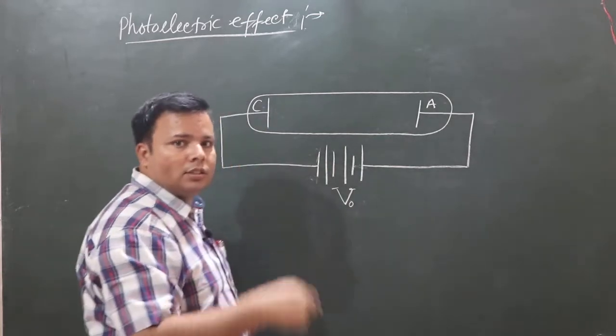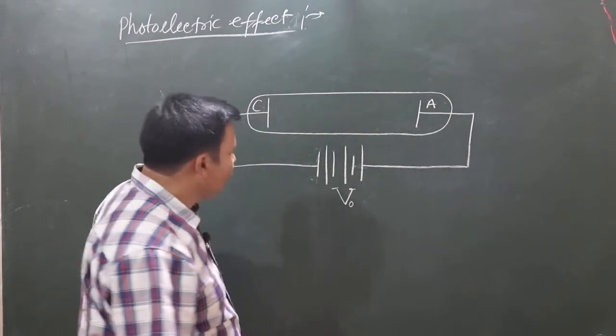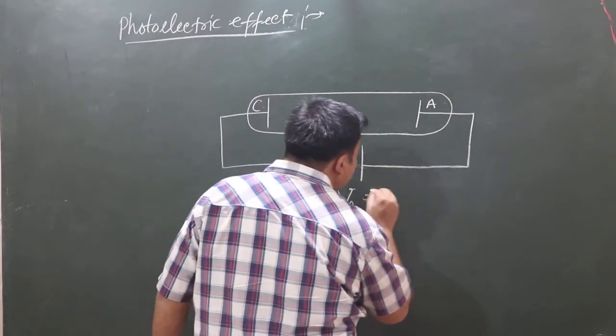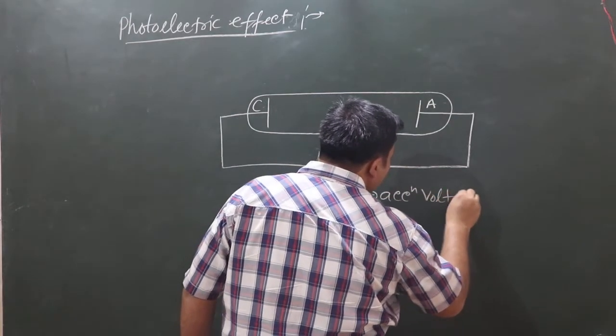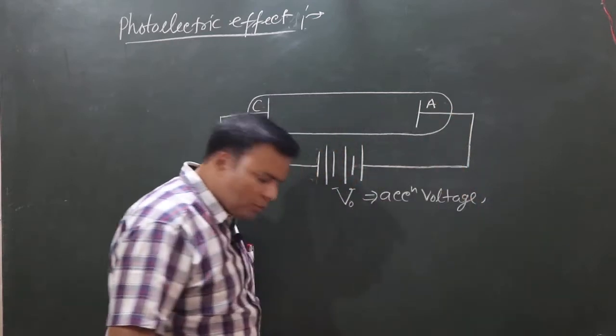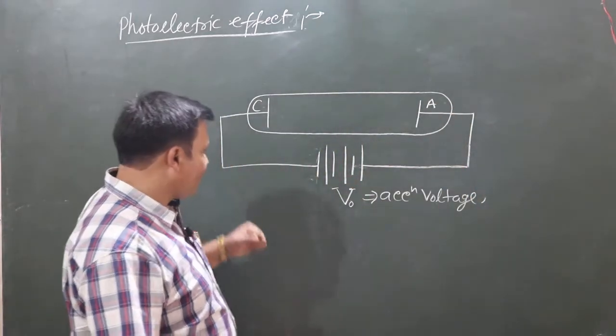This voltage is called accelerating voltage.